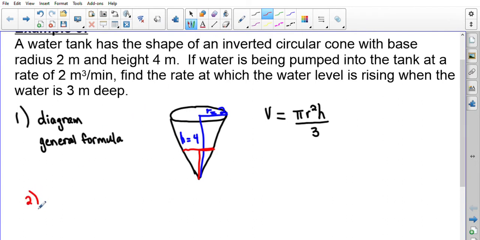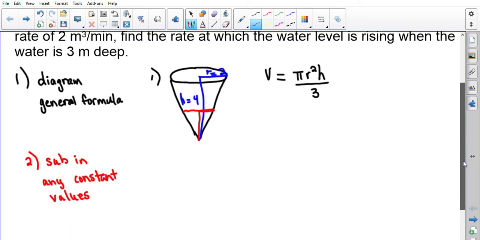Step number 2 is substituting in any constant values. In this particular question, we have to look at: is the volume going to stay constant? Is the height going to stay constant? Is the radius? None of those measurements are going to stay consistent for this shape. So in step number 2 we do not have anything to do. We've accomplished step number 1, step number 2 doesn't have any parts to it, so we can move on to step number 3.